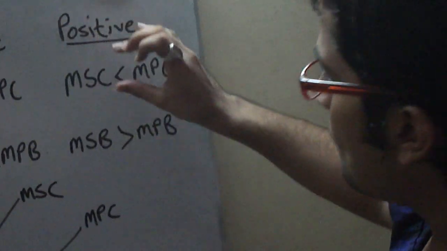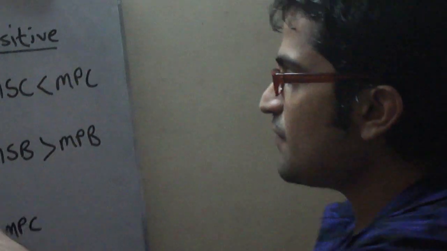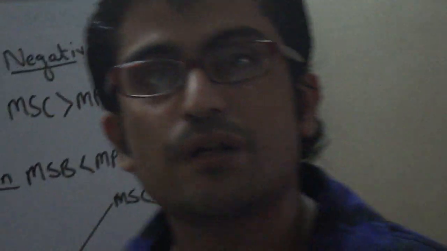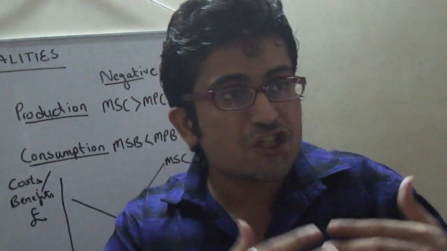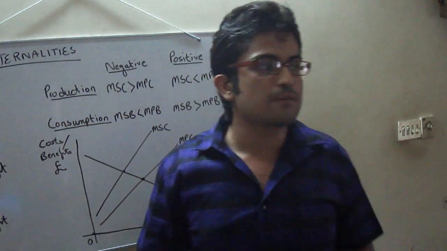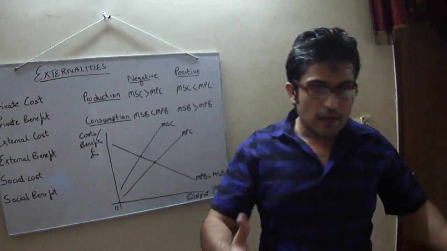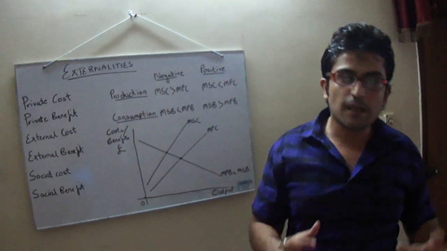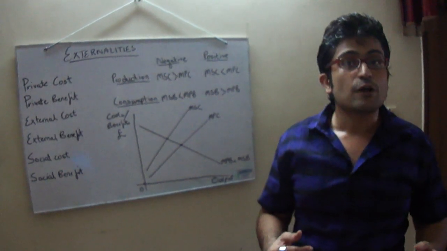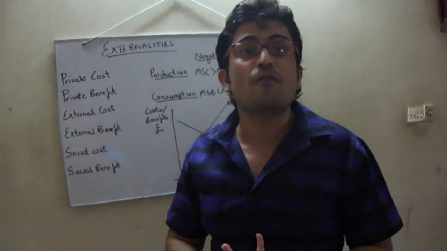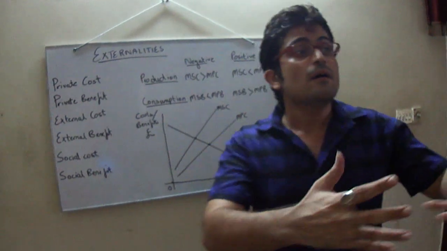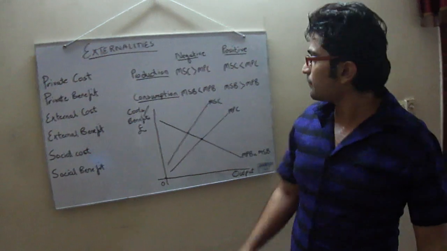Now, for a positive externality in production. A positive externality in production occurs when marginal social cost is less than the marginal private cost, so that an external benefit is generated in the environment, such as parks. The ones who are not visiting the parks, or the ones who are not paying for the parks, do get benefited in the form of cleaner air, and in the form of a beautiful environment.